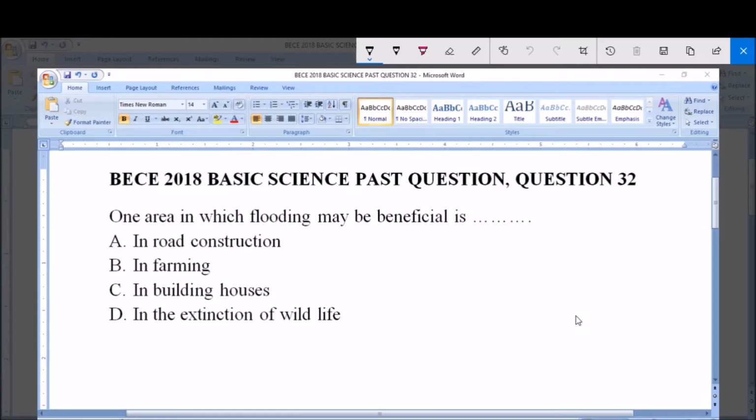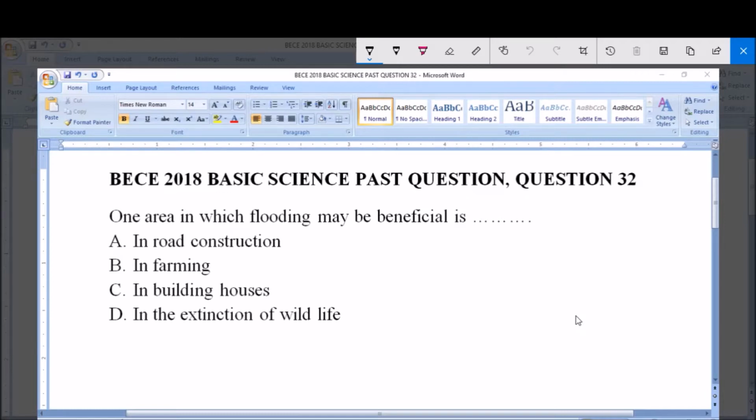Today we're going to be looking at BECE 2018 Basic Science Past Question, question 32. One area in which flooding may be beneficial is dash. A. In road construction, B. In farming, C. In building houses, and D. In the extinction of wildlife.